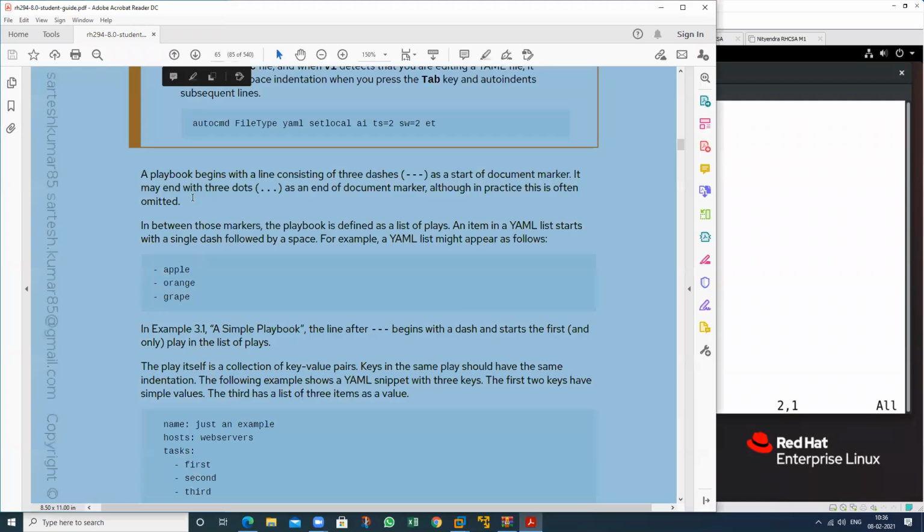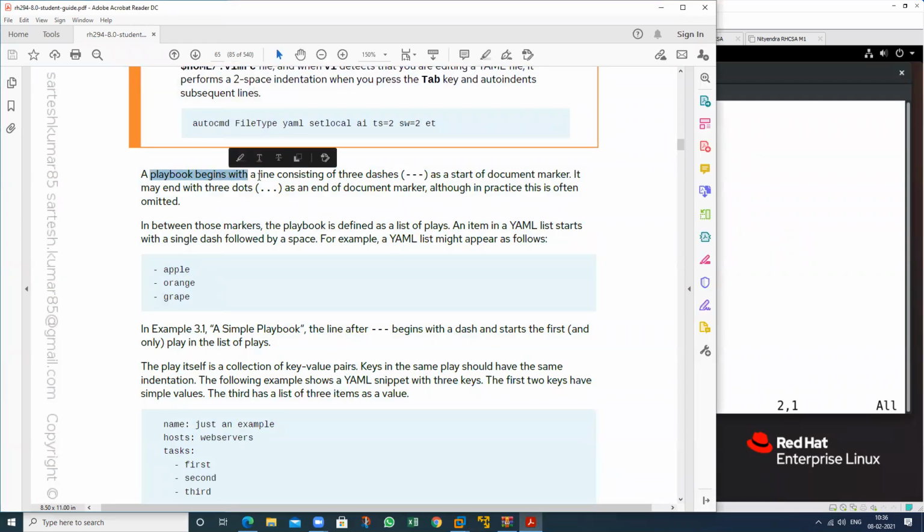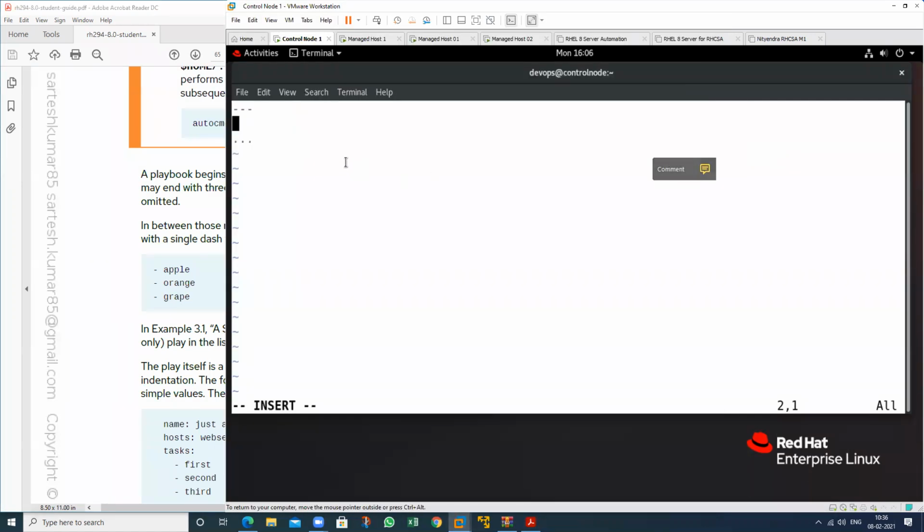See here, a playbook begins with a line which consists of three dashes. It marks the start of the document, and works as a document header marker, you can say. In other languages we call this a header.